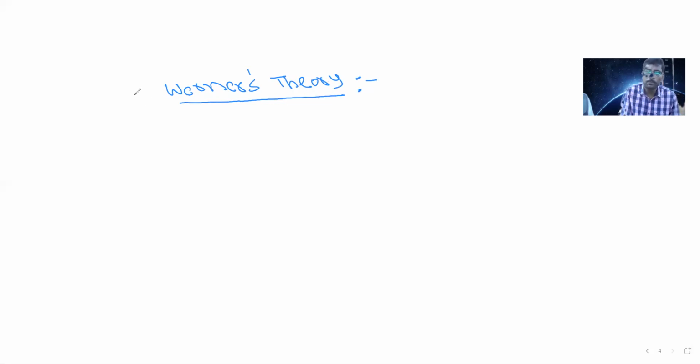Coordination theories. There are a number of theories proposed by a number of scientists. The first coordination theory is given by Werner: Werner's coordination theory. Alfred Werner is the first scientist who prepared coordination compounds. That's why he also got the Nobel Prize for synthesizing coordination compounds. He is also called the father of coordination chemistry. According to Werner, in every coordination compound, that means in every complex, there are two types of valencies.